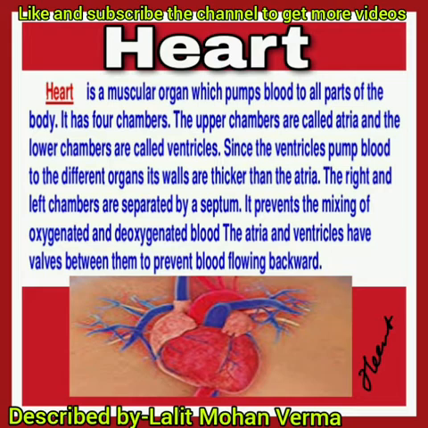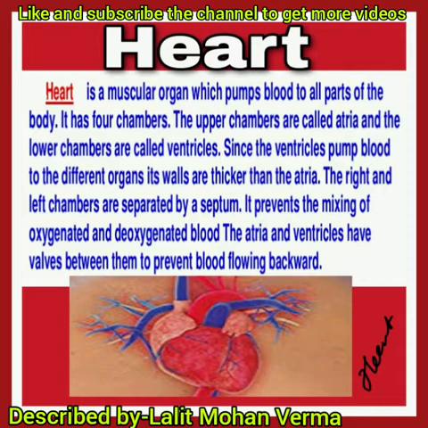It has 4 chambers. The upper chambers are called atria and the lower chambers are called ventricles. Upper 2 auricles or atria, lower 2 ventricles. Since the ventricles pump blood to the different organs, their walls are thicker than the atria.